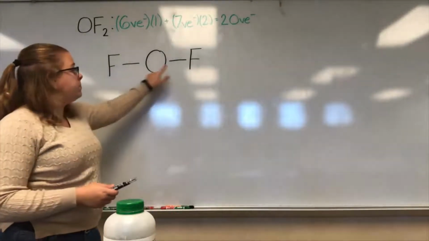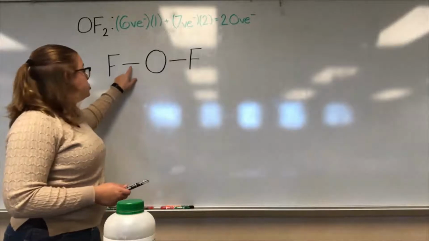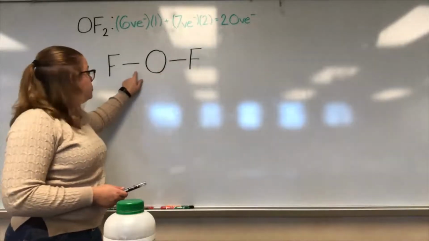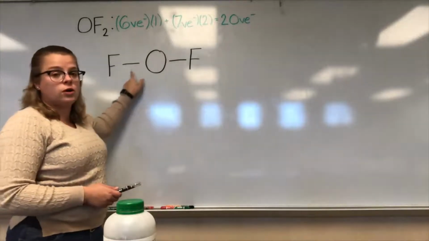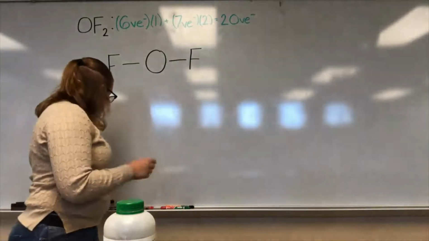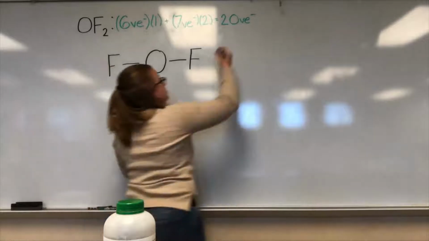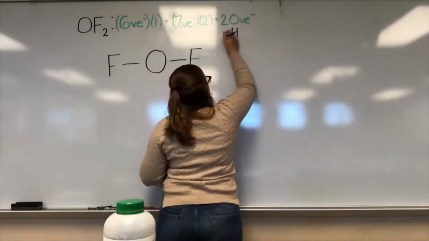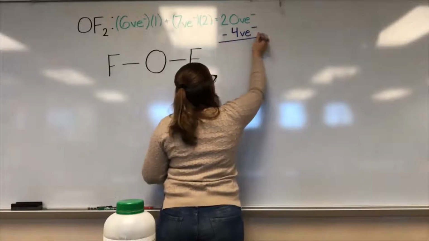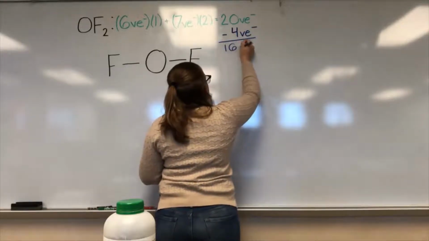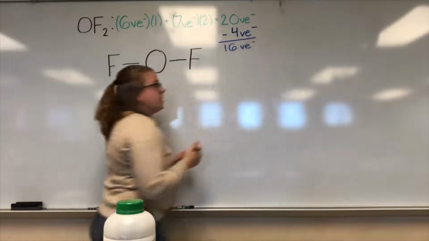So if we have 2 bonds and each of them is 2 electrons, the total valence electrons we used is 4. We take those 4 valence electrons we used, subtract from our total, and we get 16 valence electrons left to play with.